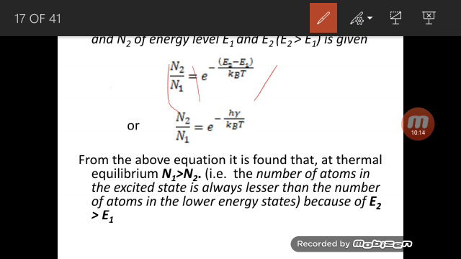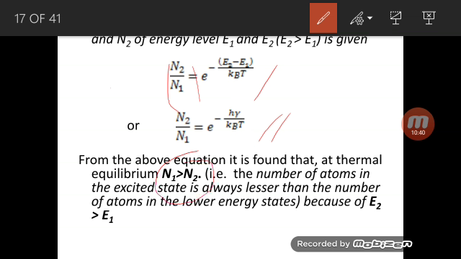In the next case I have replaced E2 minus E1 with h nu. If you remember that photon picture, the photon energy is the difference of two energy states. Now here E2 minus E1 gives you the difference of two energy states, and that is equal to h nu. Therefore I substitute it as h nu. We can prove that the value of N1 is always greater than N2.